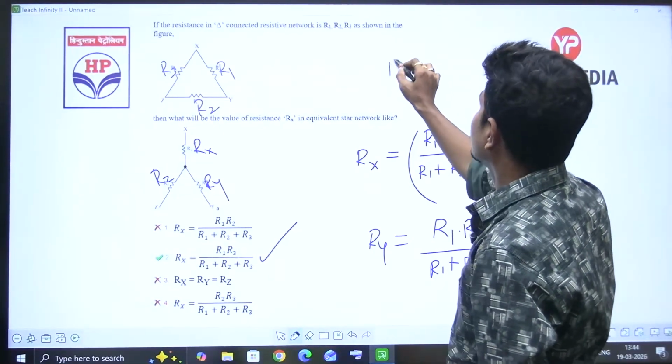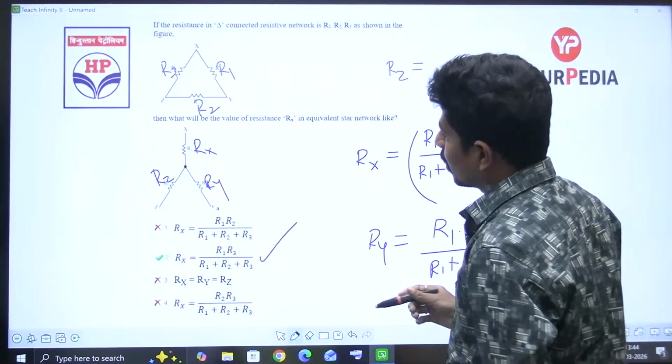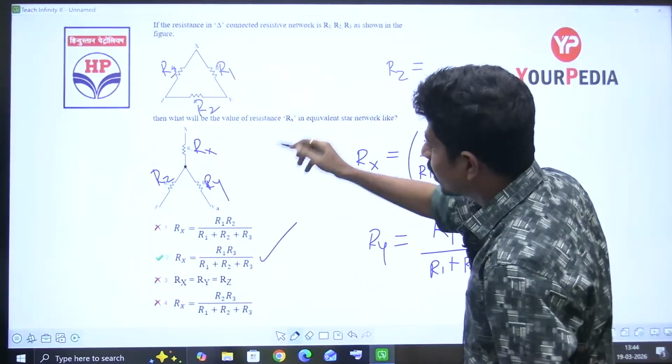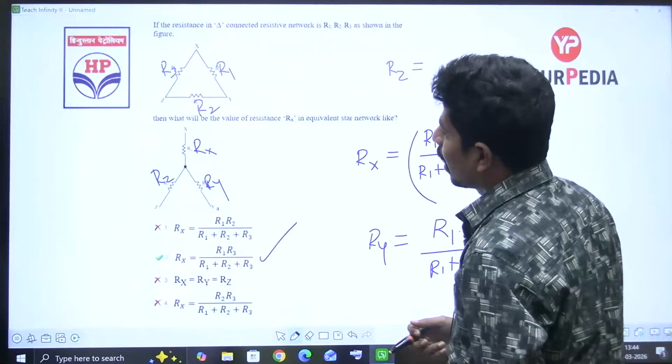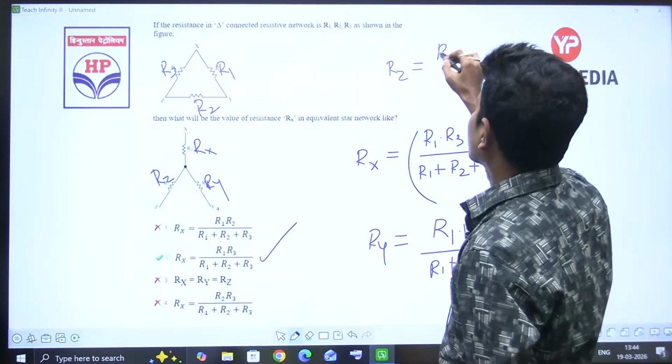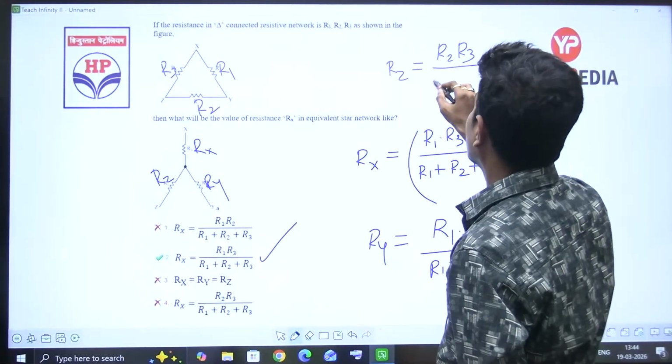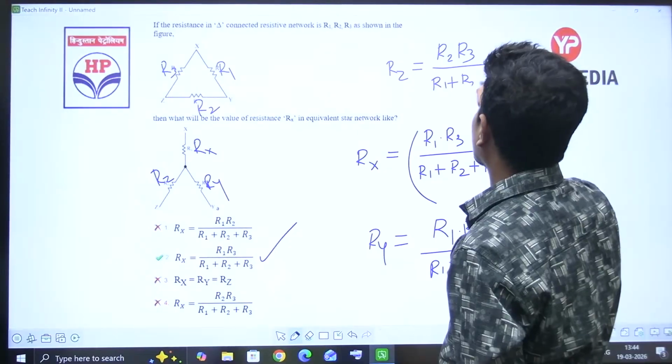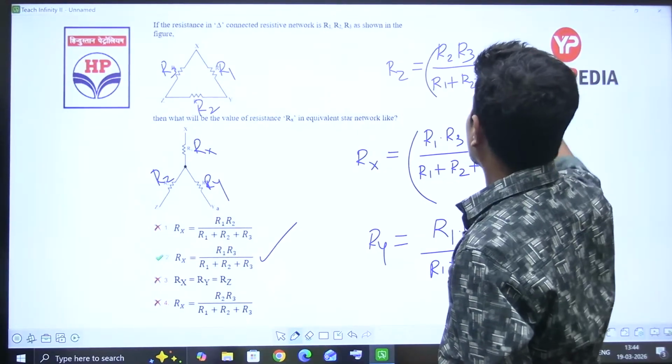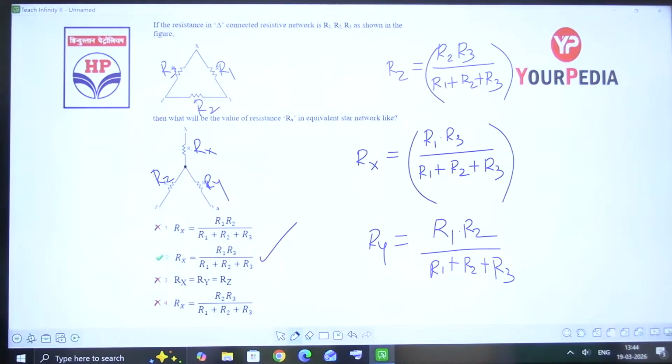Next, Rz, that is here. Rz is equal to R2 R3 divided by R1 plus R2 plus R3. Right?